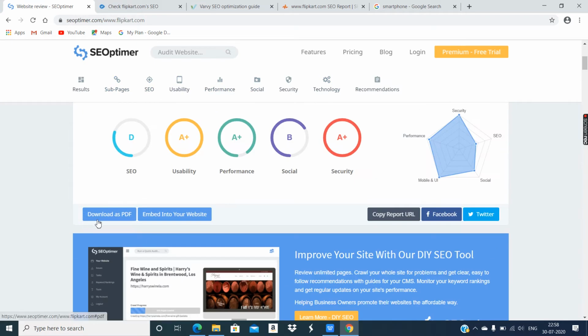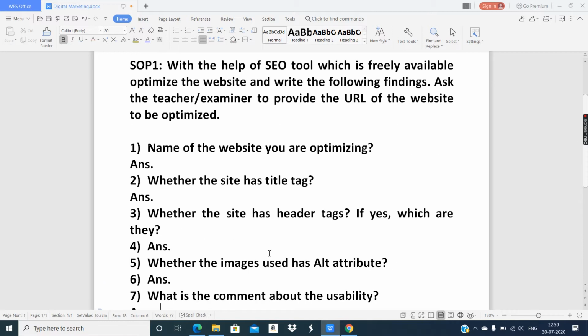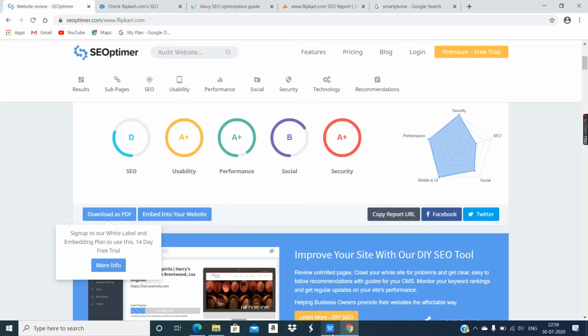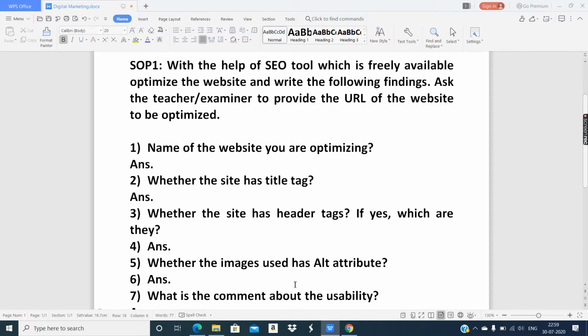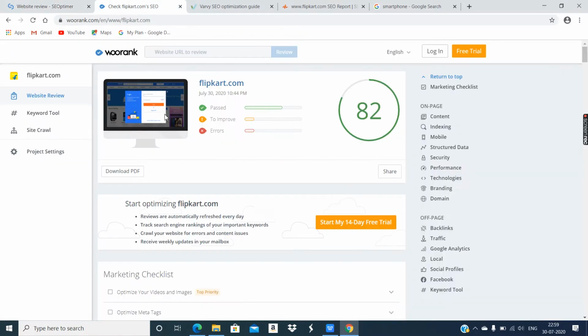Where is that download link? See here, download as a PDF, but you need to sign up for this. I don't think for a single practical you have to create an account. So just do this practical and answer the questions, and for the examination also, I don't think account creation is necessary. Whichever questions are asked like this, you have to write in your answer paper. So for now, just as per the questions, you have to see the report and answer the question, that's it. Now let's see the report of WooRank.